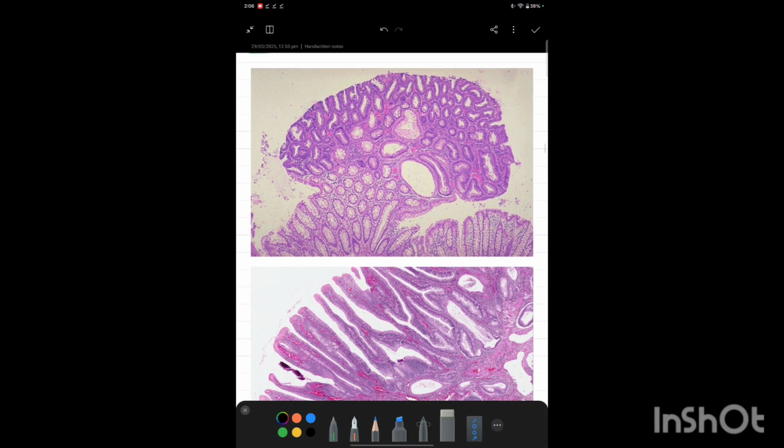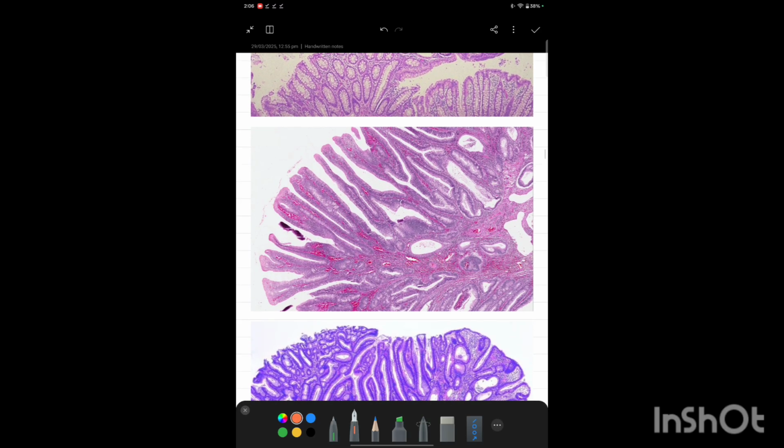In the tubular variety of adenoma, there are tubules, there are round glands. Here you can see the round glands. These tubules are seen in the tubular variety of adenoma.